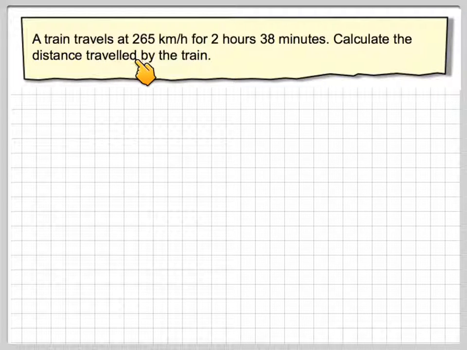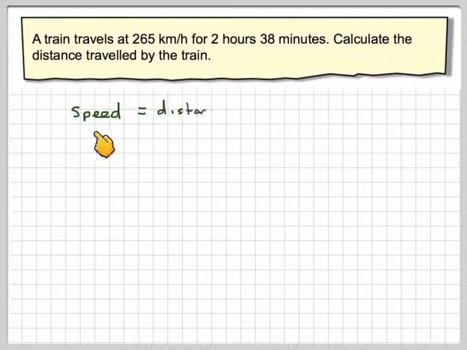A train travels at 265 kilometers per hour for 2 hours and 38 minutes. Calculate the distance travelled by the train. Speed is equal to distance divided by time.